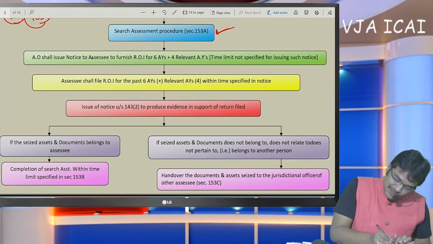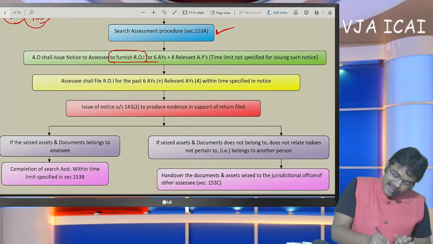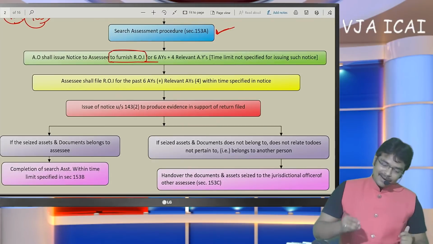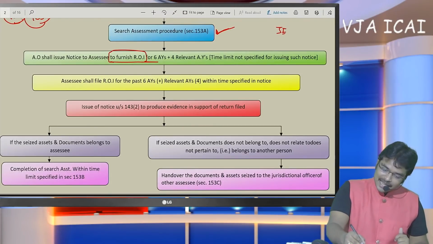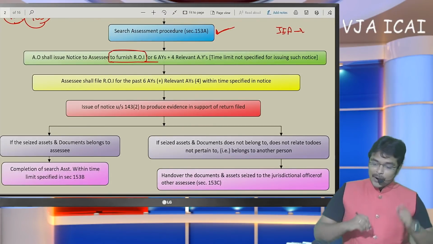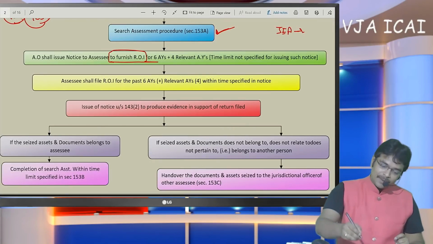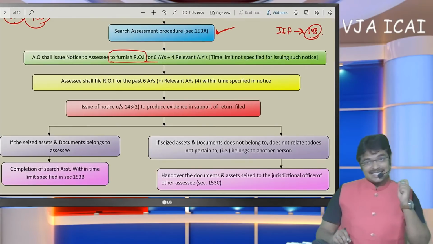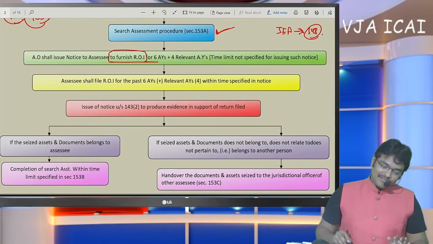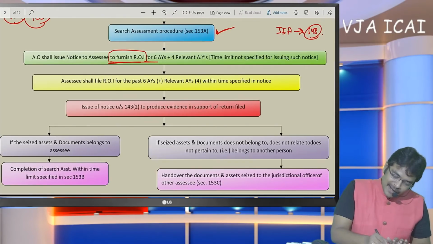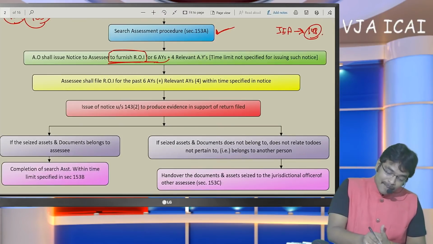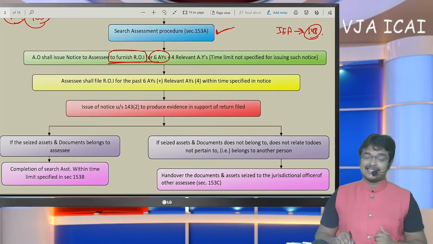Now the AO will issue notice to furnish a return of income. Sir, about 30 minutes before, we discussed income escaping assessment, where notice should be issued to file the return of income under section 148. In the same way, now in 153A also, they are going to issue notice to the SSE to file the return of income for the past 6 assessment years.